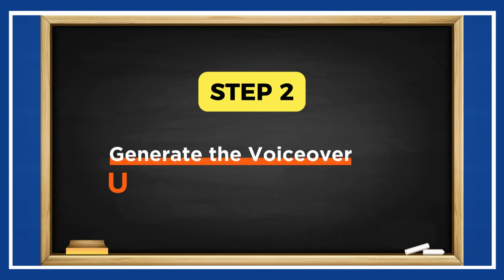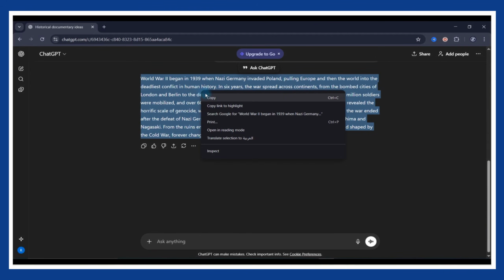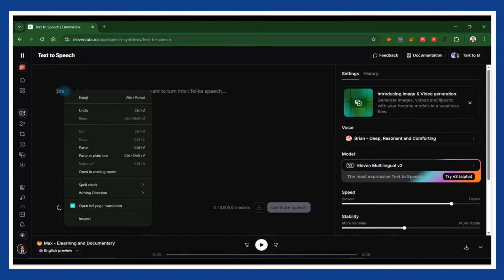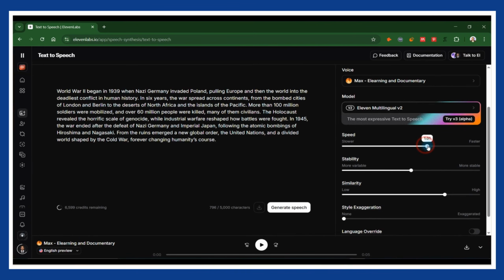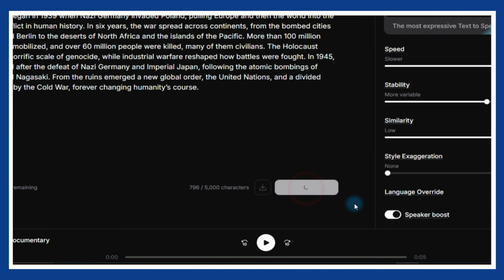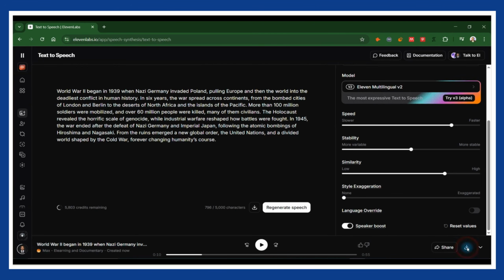Next comes the voiceover. Copy the full script from ChatGPT and open Labs. Paste the script into the editor and choose a documentary-style voice. Adjust the speed or tone if needed, then generate the voiceover. Once you are happy with it, download the audio and move on.